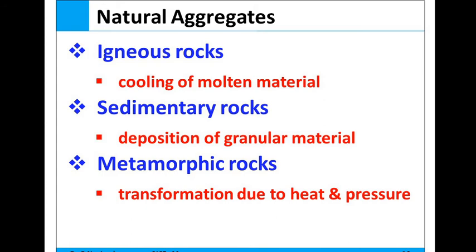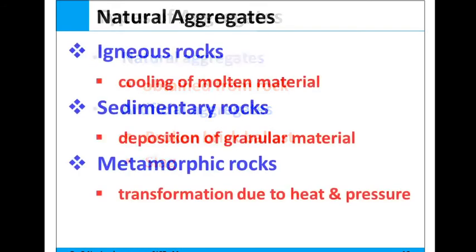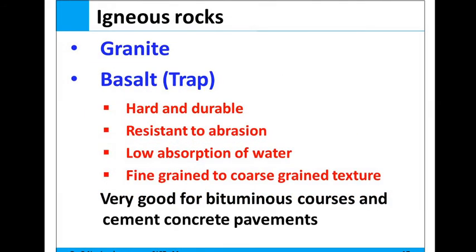So basically these are the three natural rocks: igneous, sedimentary, and metamorphic rocks. And the other is artificial aggregate, that is broken brick ballast and slag. Granite is an example of igneous rock.